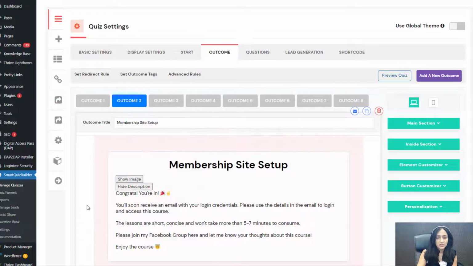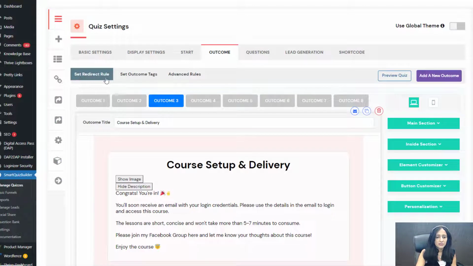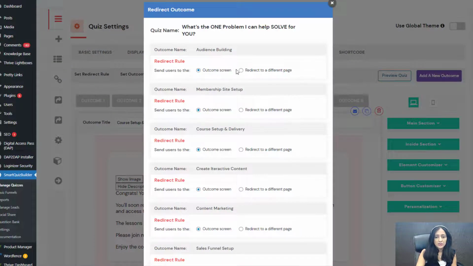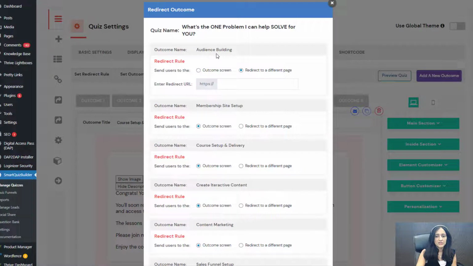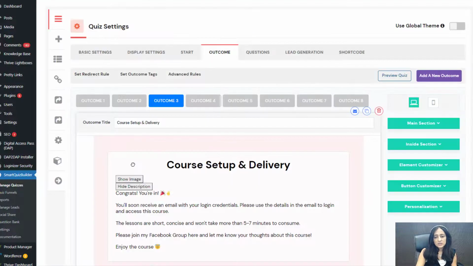So based on the problem that they have, that they need you to help them with, send them to an outcome screen where you can tell them how you can solve that problem. You can point them to resources that can help solve the problem. Now, another option is you can click on Set Redirect Rule here, and you can send them to a different page on your site. So if they say, my biggest problem is audience building and I need your help with that, you can create a page on your site that specifically talks about audience building and different ways you can help them with this issue, with this problem. So this is how it works.